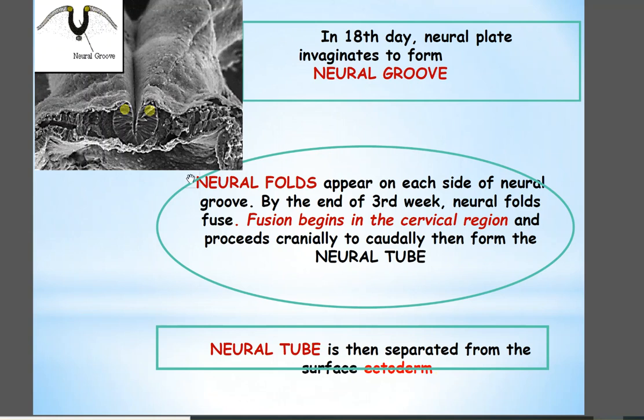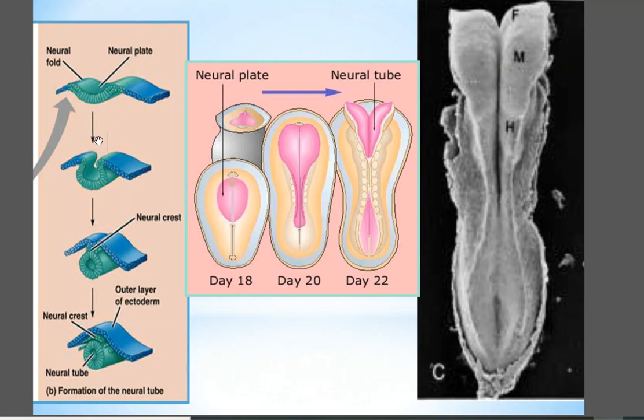As I told you, the fusion of the neural fold begins in the cervical region and proceeds cranial to caudally, then forms the neural tube. The neural tube is then separated from the surface ectoderm. Here you can see this process again. This is a fusion of the neural fold. As I told you, it started from the cervical region and continues up and down like a zip. This is a real embryo.